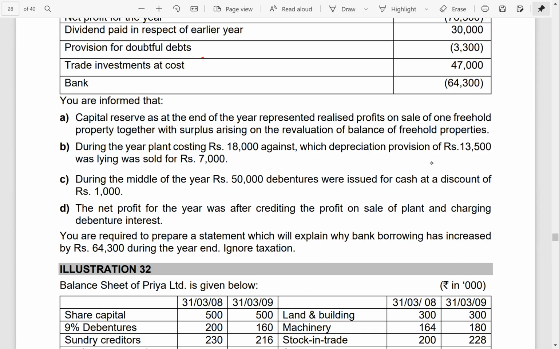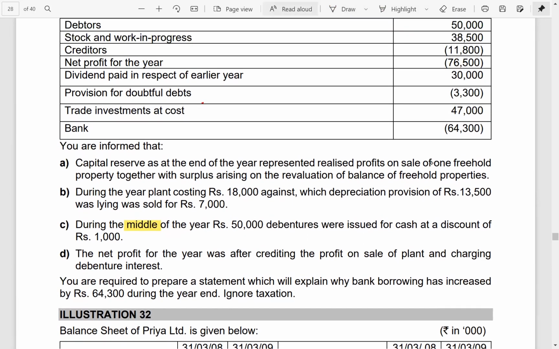During the middle of the year, clearly they have told middle of the year, rupees 50,000 debentures were issued for cash at a discount of 1,000. The net profit for the year was arrived at after crediting the profit on sale of plant and charging debenture interest. They are telling this net profit which they have given to us in the question is after profit on sale of plant.